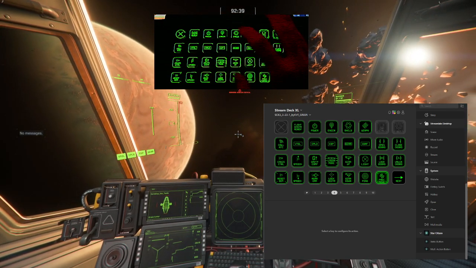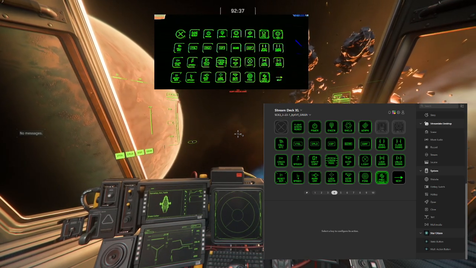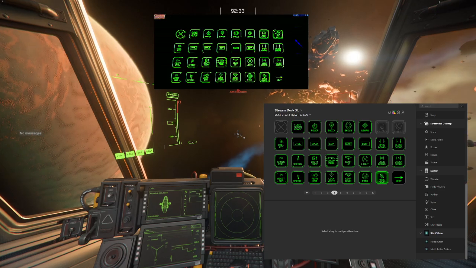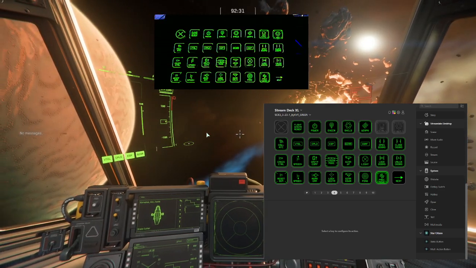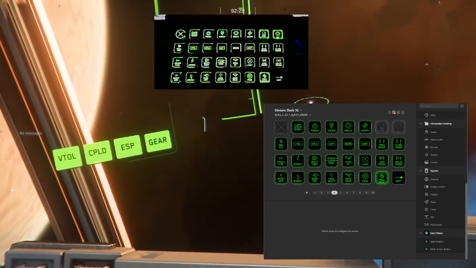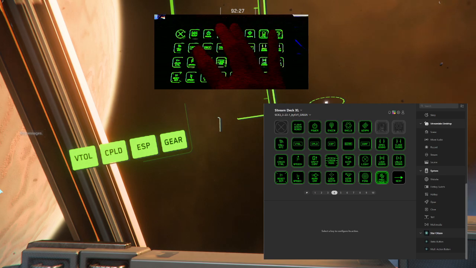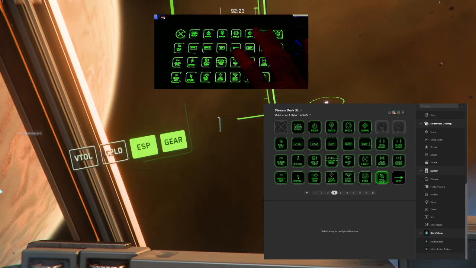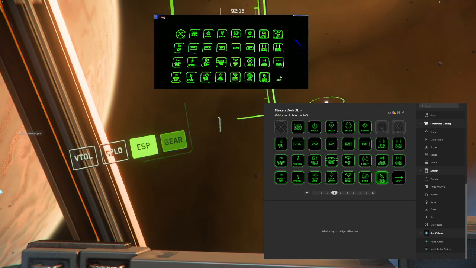Same for the shields, and the weapon system. So everything's working great. As you can see, I can also toggle on and off VTOL, coupled, decoupled mode, and I can also toggle on and off the gear system.